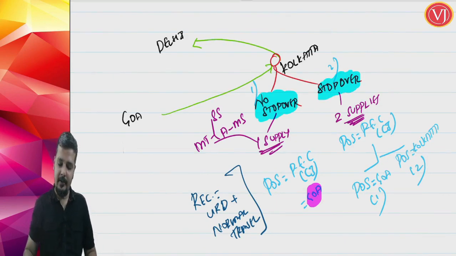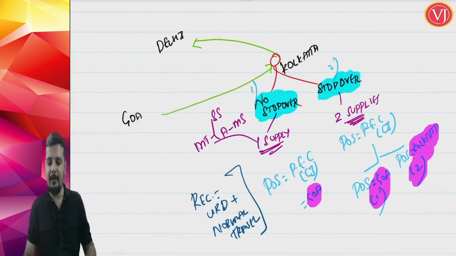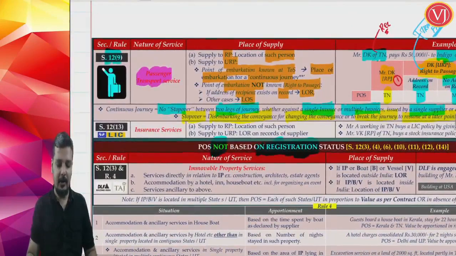Then, friends, the place of supply for the first part, there are two supplies. For the first part, Goa to Kolkata, it is Goa. For Kolkata to Delhi, the place of supply for the second supply is Kolkata. Right. So this is all about your section 12 subsection 9.